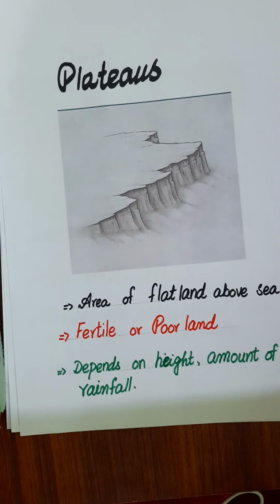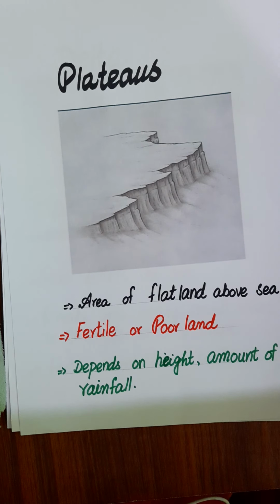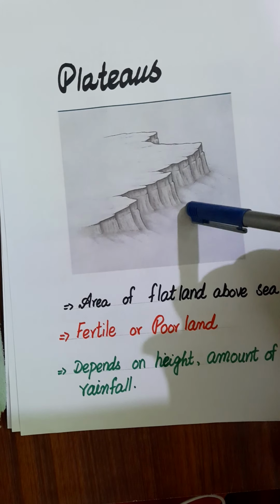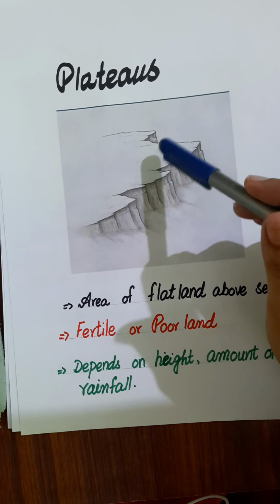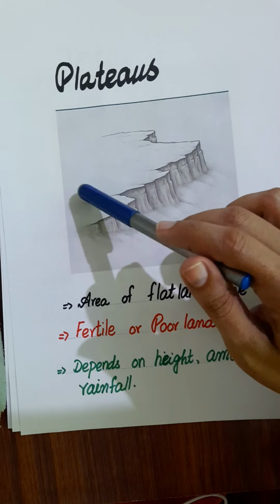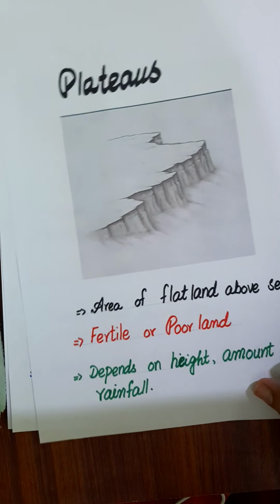Now plateaus. The plateaus are areas of flat land well above sea level. Some plateaus are fertile and some plateaus are having the poor land. It depends on the height and the amount of rainfall it gets. You can see the picture. In this picture you can see the plateau. This is high above the sea level and this is flat. This is called plateau.